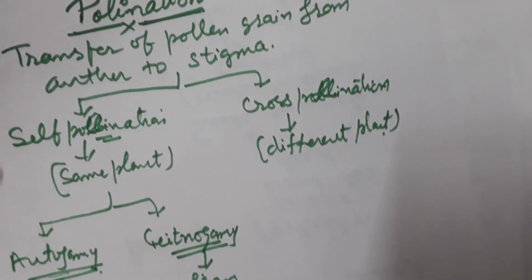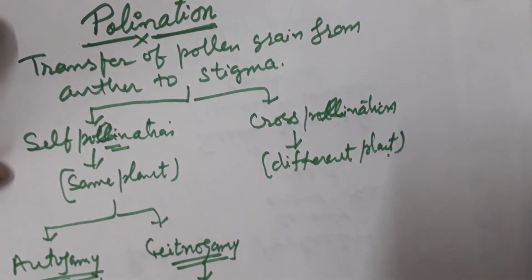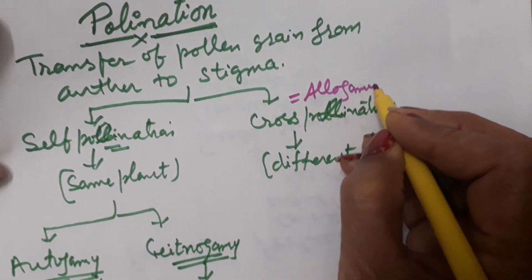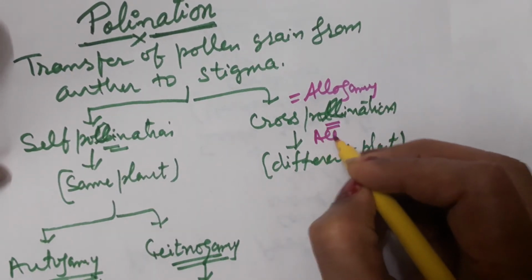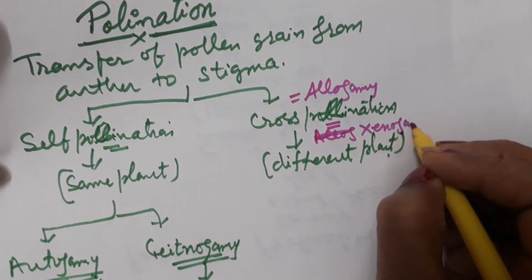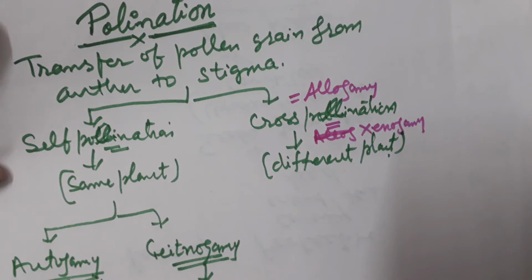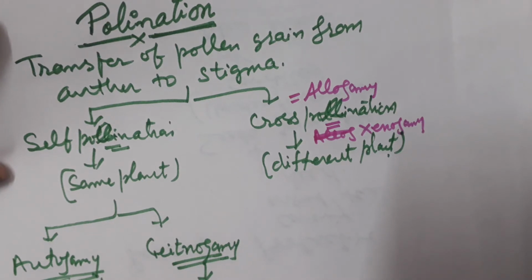Second type of pollination that exists in nature is the cross pollination. We also call it allogamy. One more term used for cross pollination is xenogamy. So for cross pollination, we use the term allogamy or xenogamy. It takes place between different plants. What happens here?